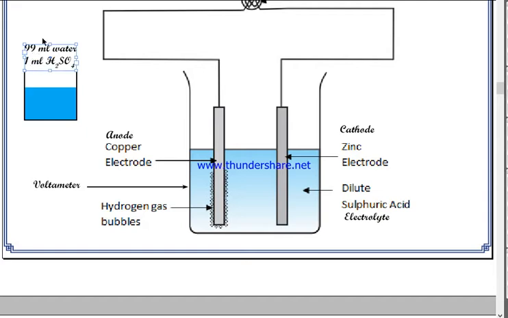Actually this much concentration of sulfuric acid will produce a very small amount of current, but for learning purpose that is also okay. If you want to produce a higher amount of current, then you can use the combination of 90 ml of water to 10 ml of sulfuric acid.